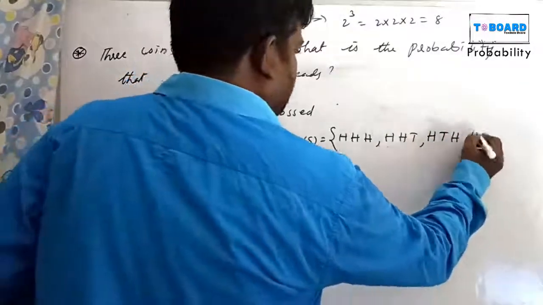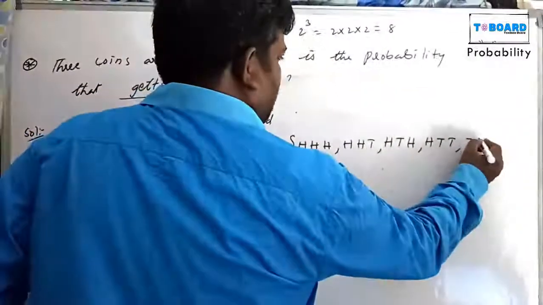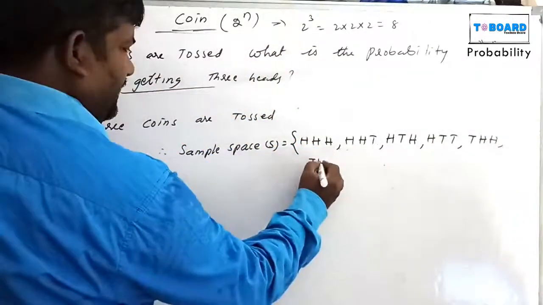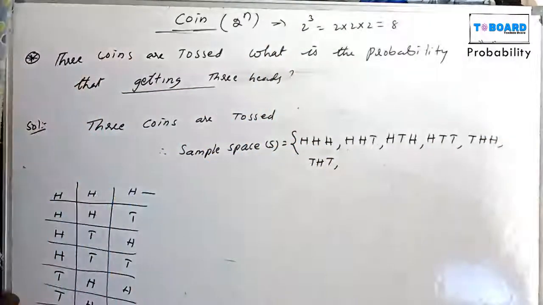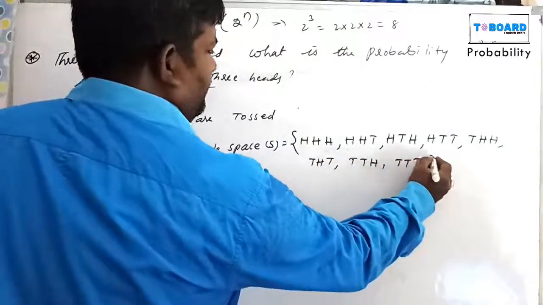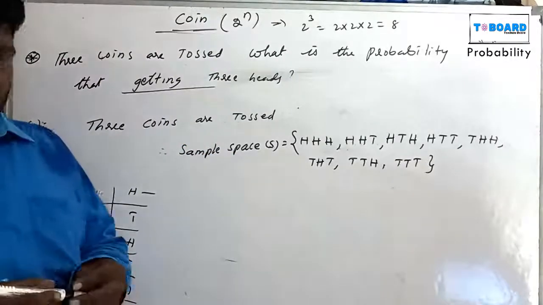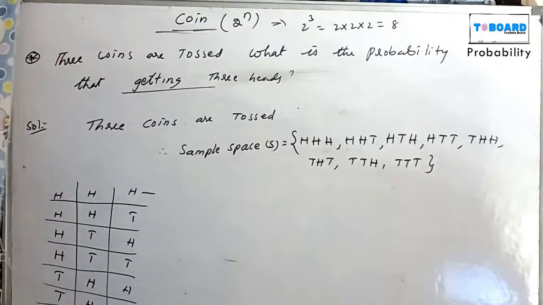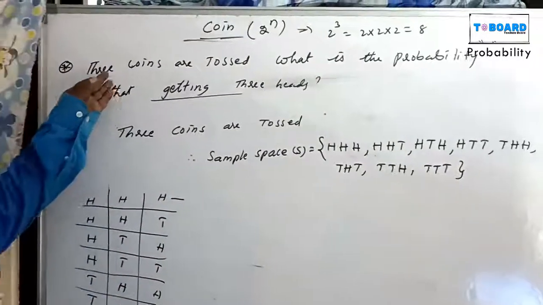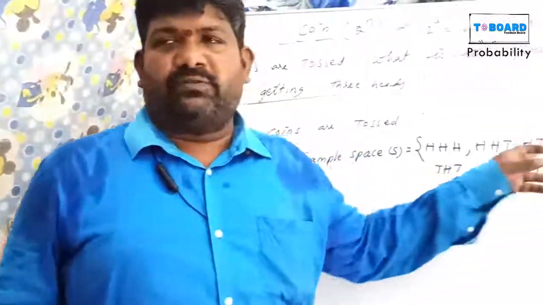Next, H, T, T. Next, T, H, H. Next, T, H, T. Next, T, T, H. Triple T. These are 8 chances. Suppose we select 3 coins, and the 3 coins are tossed. For example, in these 8 chances, any one will come.